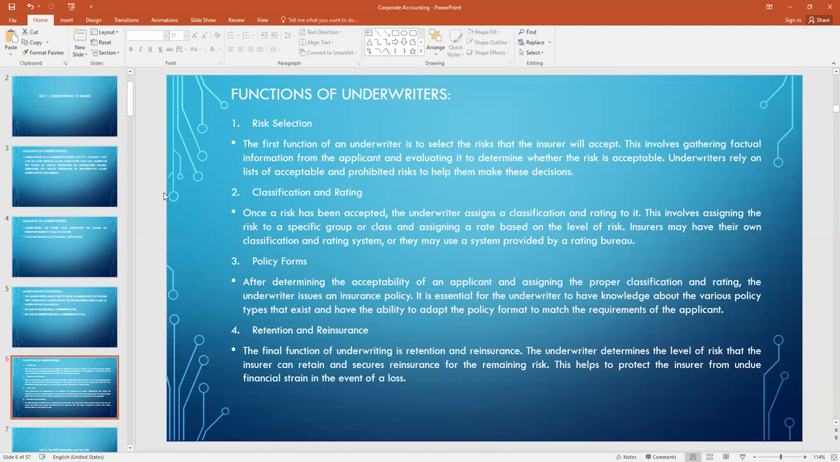Retention and reinsurance. The final function of underwriting is retention and reinsurance. The underwriters determine the level of risk that the insurer can retain and secure reinsurance for the remaining risk. This helps to protect the insurer from undue financial strain in the event of a loss. So at the end, they provide various services to the investor. They also assure the investor about the risk of investment, and if there is a risk in the investment, they provide proper help to protect the insurer's or purchaser's interest.